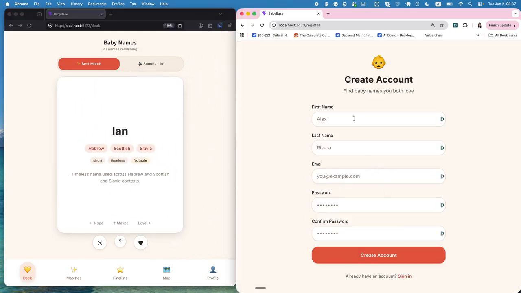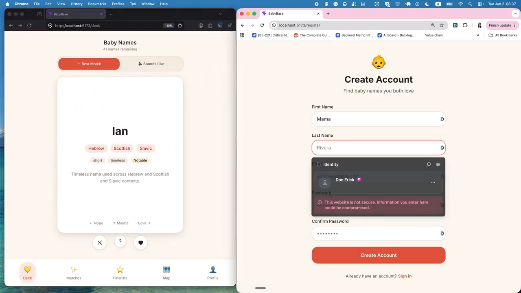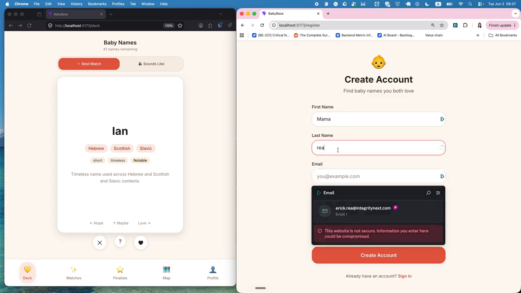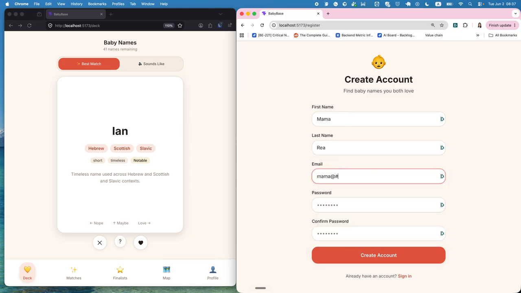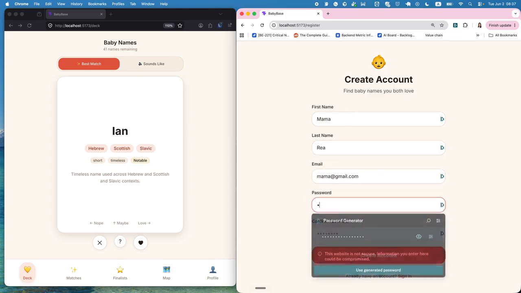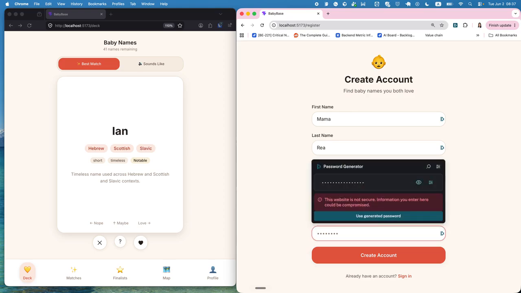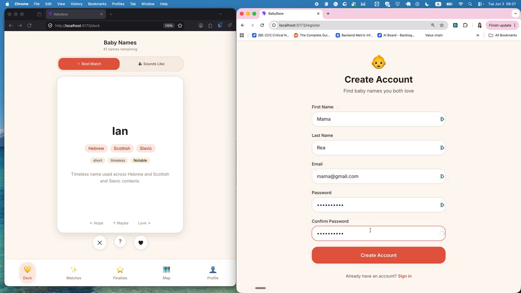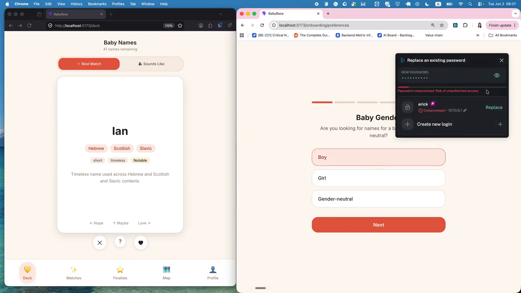So let's just create a new account. All right, so the mother is going to select boy again. Of course, this goes wrong if she selects another one.